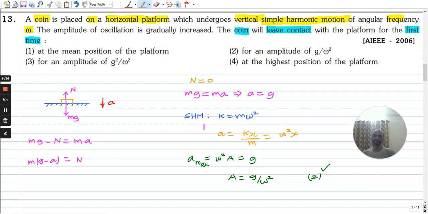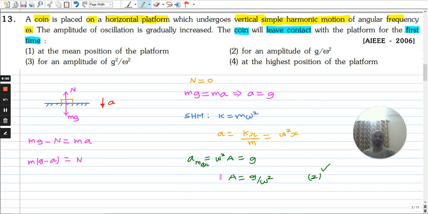For simple harmonic motion, this relation is valid. This is a standard result which we can use here: k equal to m omega square. Acceleration is force by mass, so it's kx by m, which is omega square x. K we can put as m omega square, so we get omega square x. And acceleration max is when x is maximum, because x will change from 0 to the amplitude of the simple